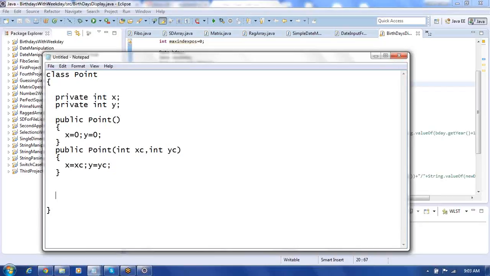But when you make a class public, it can be available even in other packages, if you refer to the package with proper naming convention with the help of import. Default classes will not be available, but public classes are going to be available. That means with default scope, within the same package, anywhere you can use it.